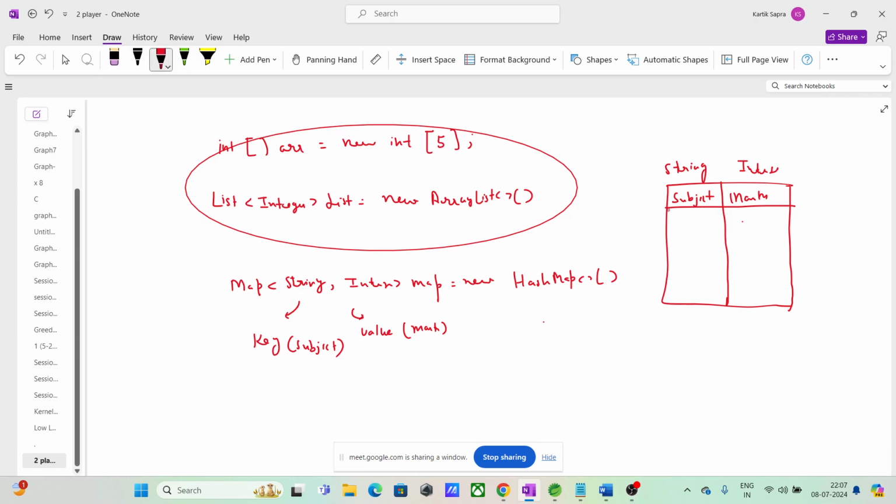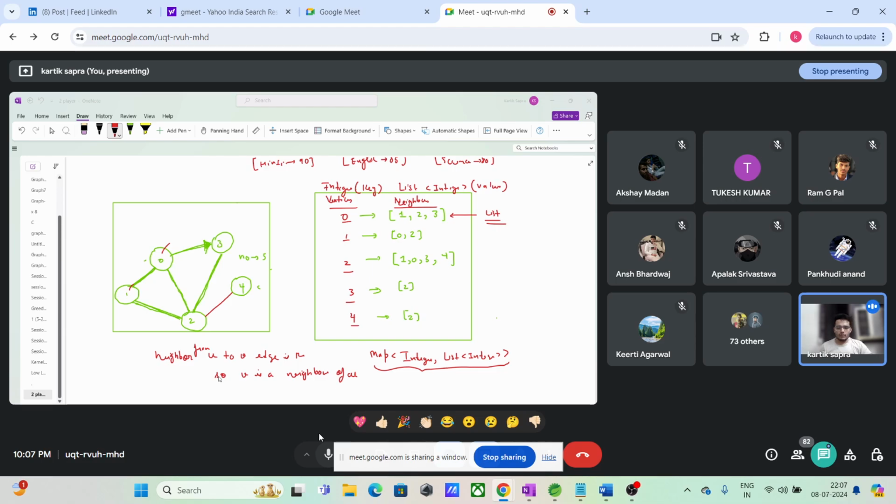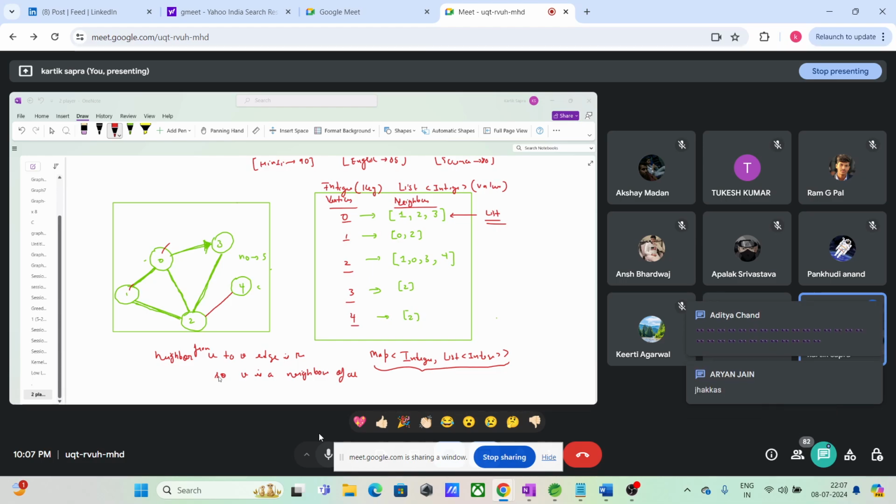Okay? So here you can give a subject math, number 50, right? Like that. So if I have to represent this, it will be somewhat like this: map integer and list of integer. This specific graph. Is it clear to everyone, guys? Write it down, fill the chart. Is it clear to everyone? Any doubts about how an adjacency list looks?